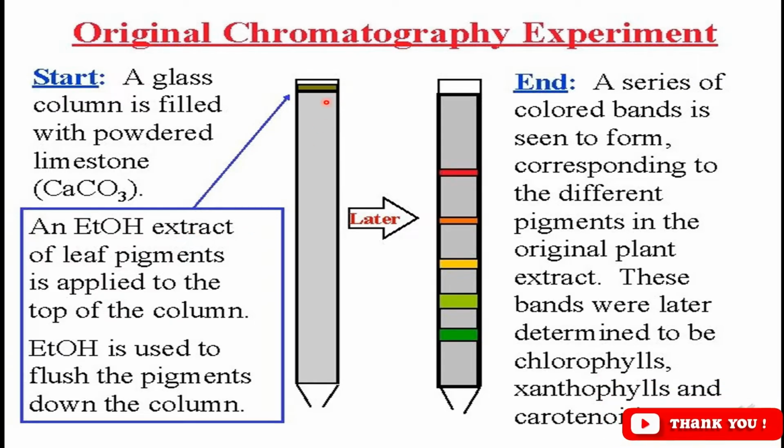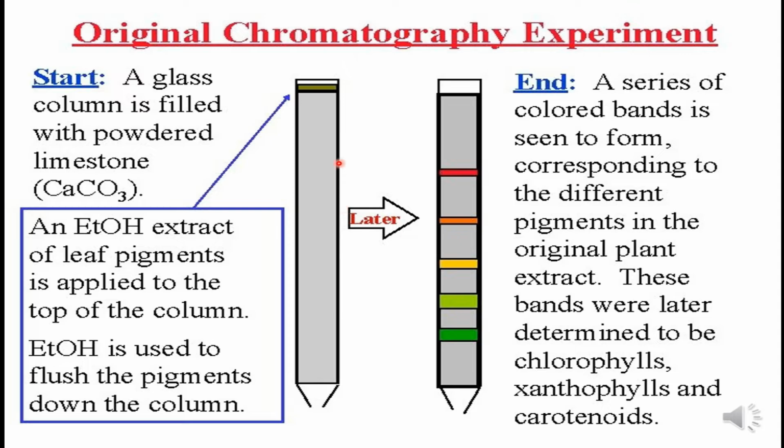As we have done in the laboratory, the leaf extract, where we made a paste of the leaf in a pestle and mortar with ethyl alcohol and extracted the pigments, this extract he applied at the top of this column. The eluent he used was ethyl alcohol. So first this column is filled with calcium carbonate, powdered limestone, and then the extract of plant pigment is applied on the top, and then we use ethyl alcohol as eluent.